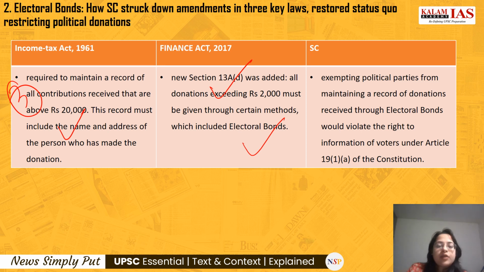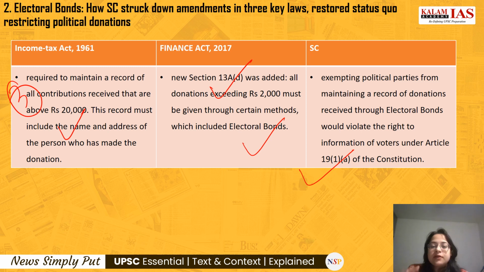That means electoral bonds were made an exception to the disclosure requirement. And the Supreme Court said that exempting political parties from maintaining a record of the donations received through the electoral bonds would violate the right to information of the voters under Article 19(1)(a) of the Constitution, right?